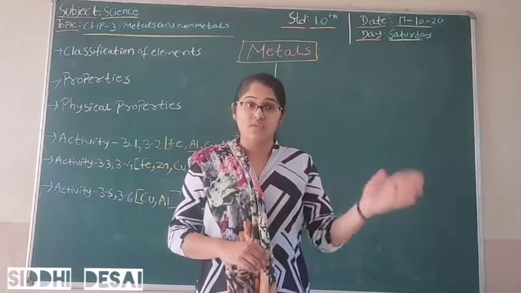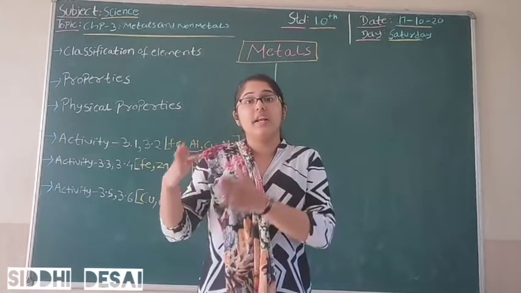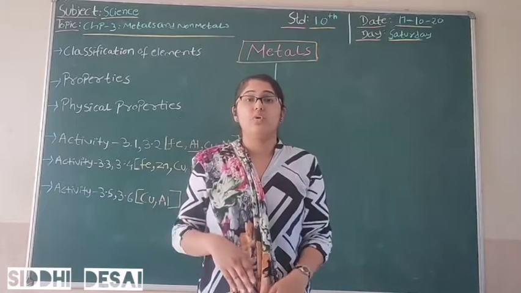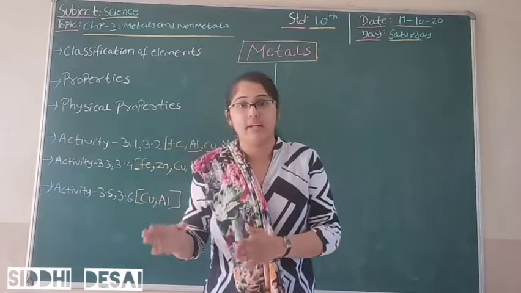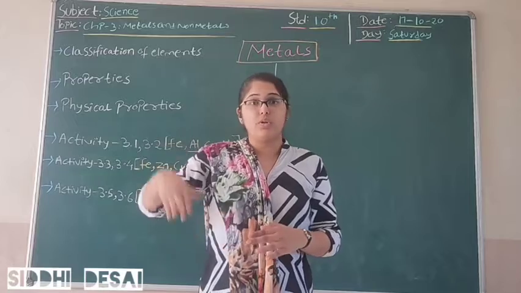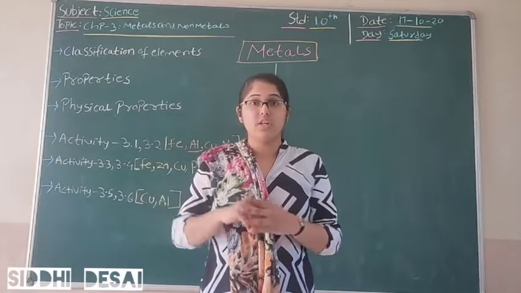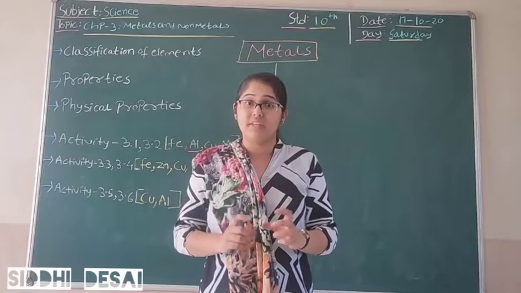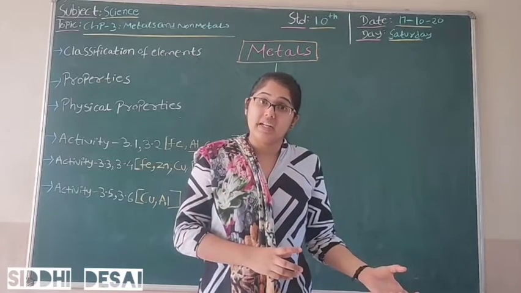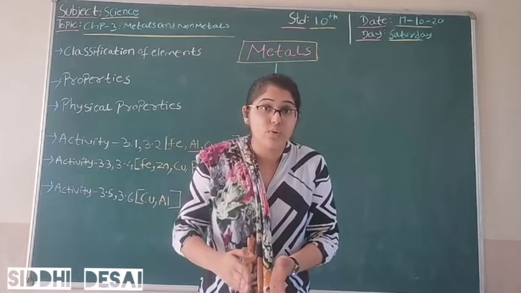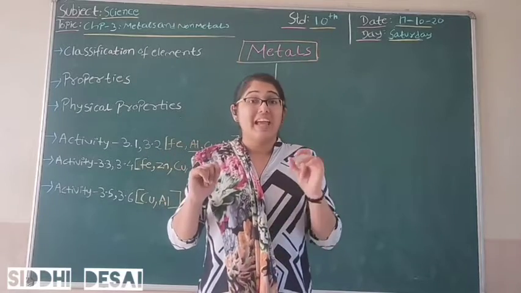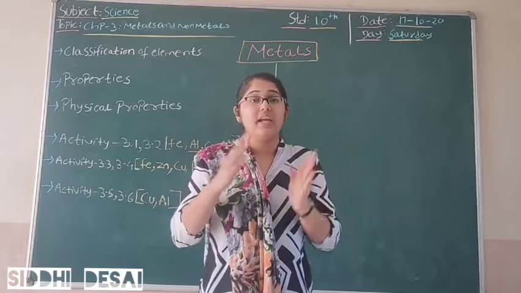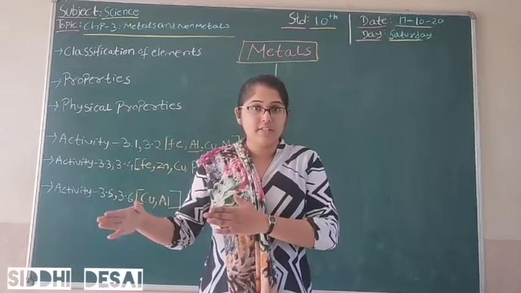If we select oxygen, sulfur, nitrogen, chlorine, all of these are known as non-metals. Now coming to metalloids. Metalloids are those elements which have lower electrical conductivity compared to metals and higher electrical conductivity compared to non-metals.